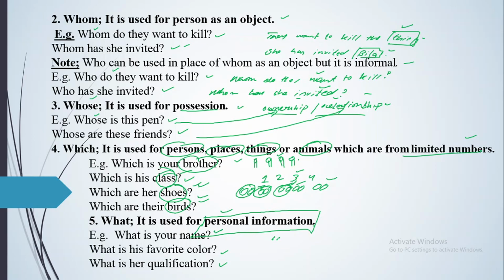So these are the interrogative pronouns which we did. Number 1 who, number 2 whom, number 3 whose, number 4 which, and number 5 what. So these are the interrogative pronouns.